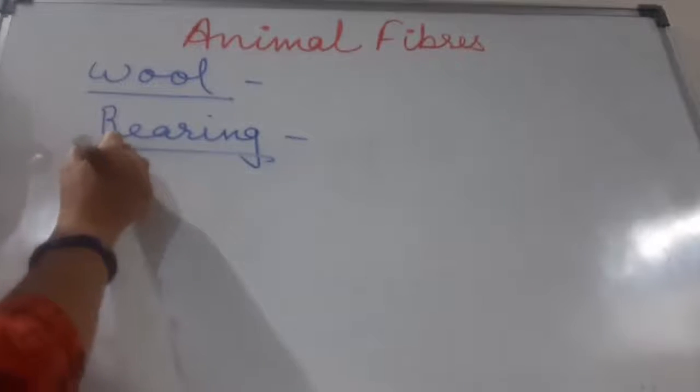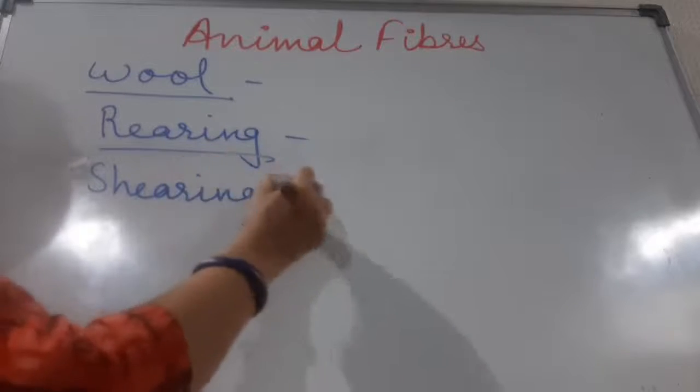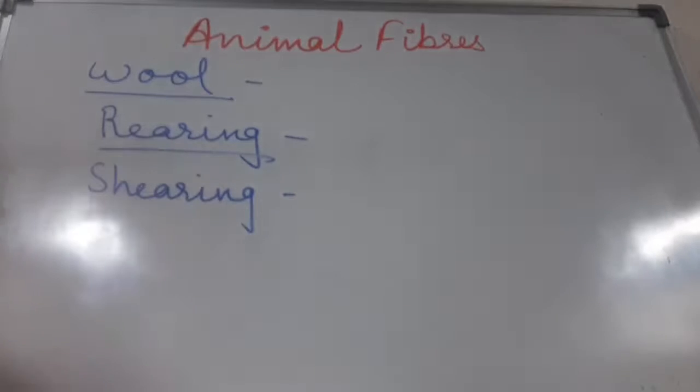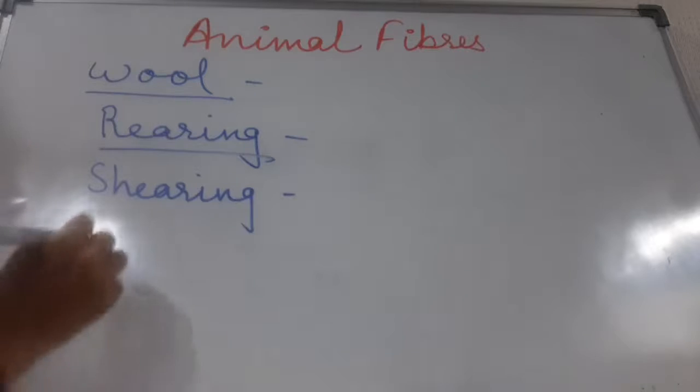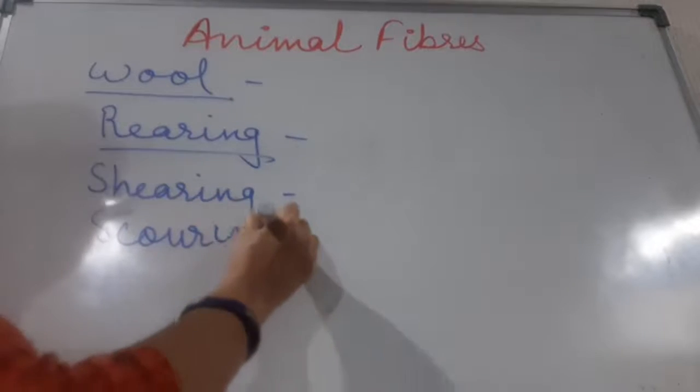After rearing, next step comes shearing. Shearing means, children, the wool is removed from the body of the sheep by using clippers or by using razor. That is known as shearing. So their wool is to be cut or removed from their body. This can be done either manually or by using machines. After shearing, next step is scouring.